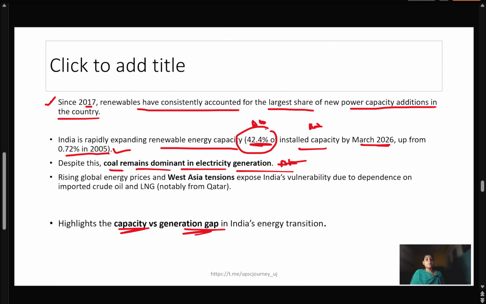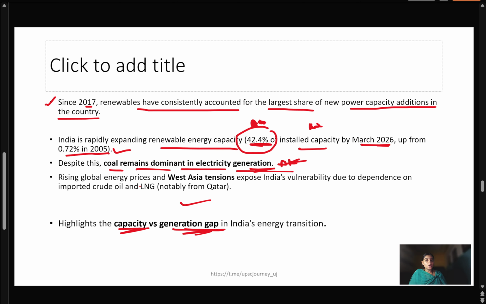We have the capacity, but we are not able to meet the generation gap because we are not aligned with the full capacity. We have 42% renewable installed capacity, but we are not using it to a full extent because we are heavily dependent on coal for electricity generation.